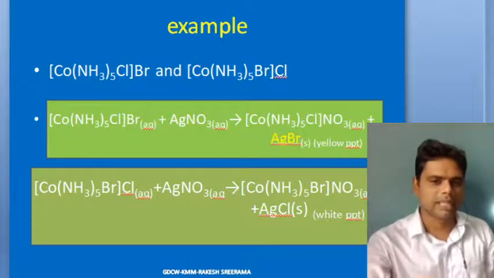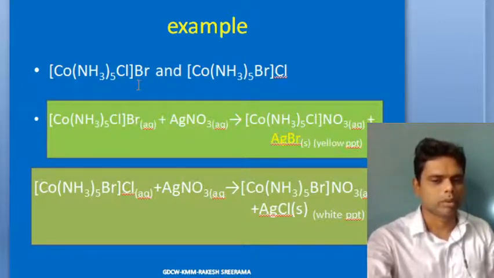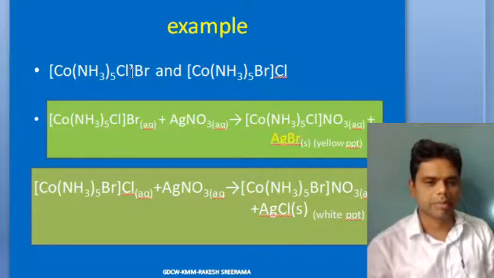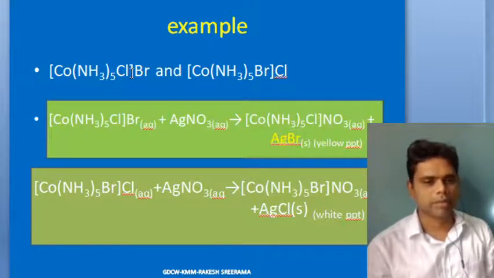Bromine in the first case is acting as what? Bromide is acting as a counter ion, and in the second case bromide is acting as a ligand. So the first one produces Br minus ions in aqueous solution, and the second one produces Cl minus ions. So both will give different tests with silver nitrate. The first one will give a yellow precipitate and the second one a white precipitate. Chloride ions with silver nitrate precipitate as white AgCl, and bromide ions precipitate as slightly yellow AgBr.